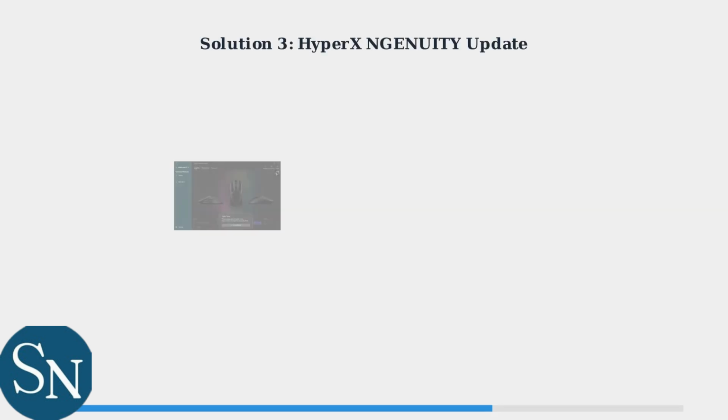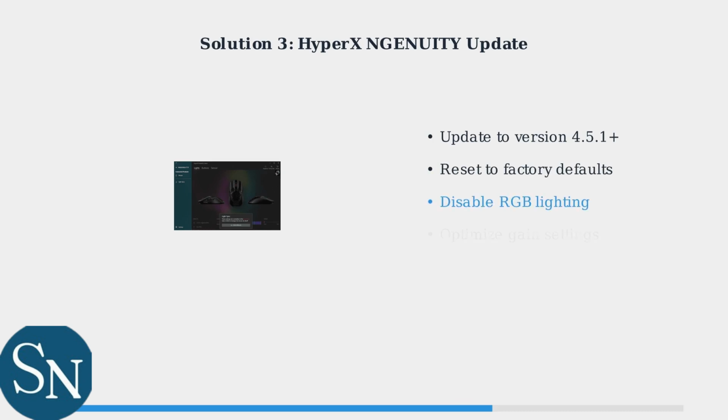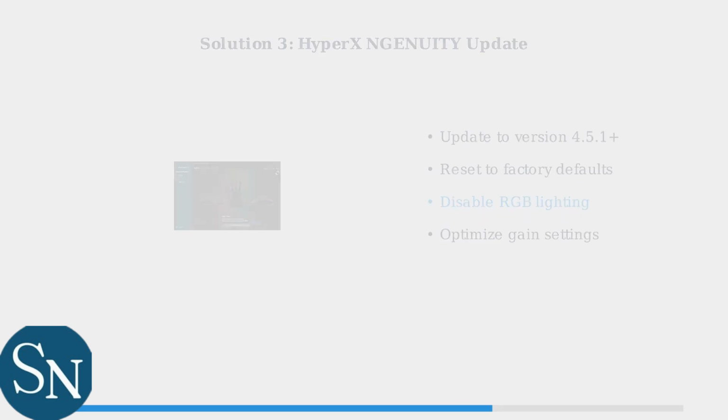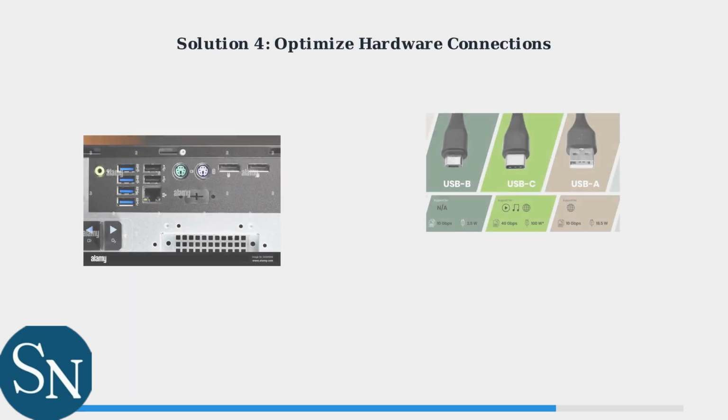Update your HyperX Ingenuity software to version 4.5.1 or newer. Outdated software can cause compatibility issues with modern Windows systems. Download the latest version from the HyperX website, reset microphone settings to factory defaults, and disable unnecessary RGB lighting to reduce power consumption. Proper hardware connections are crucial.